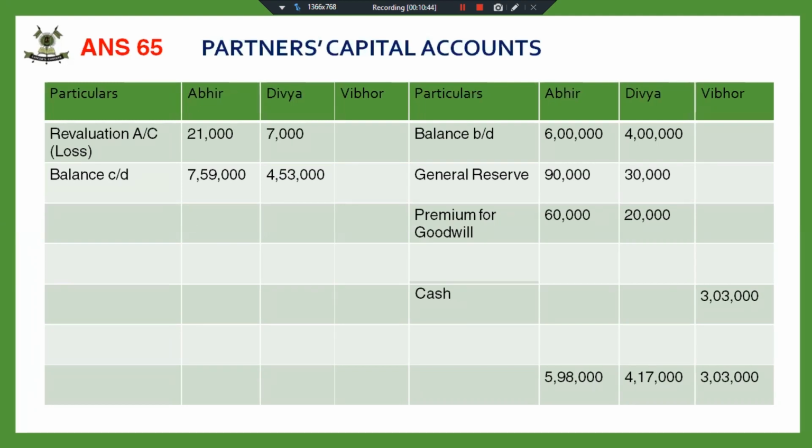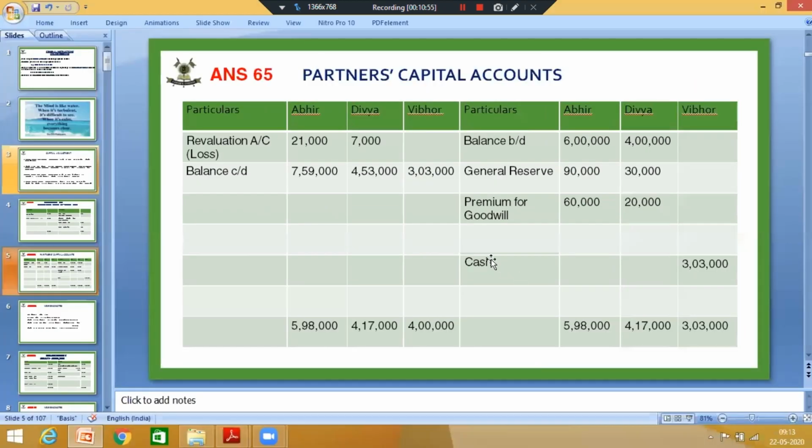I think I forgot to write investment fluctuation reserve. You can write down, investment fluctuation reserve is also to be distributed amongst the partners. IFR is also to be distributed, and each partner will get a share of 30,000 and 10,000.